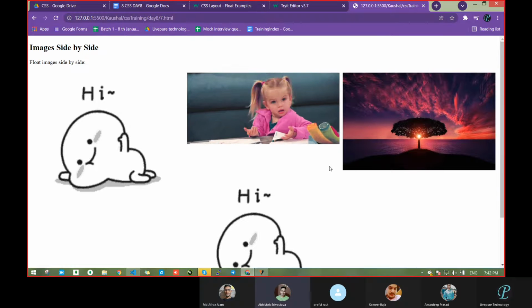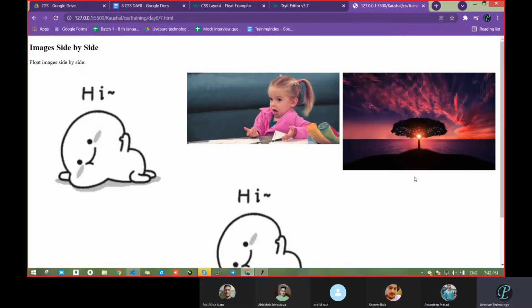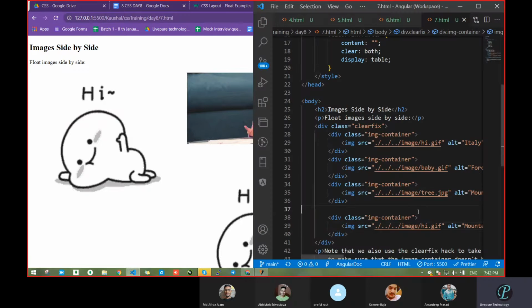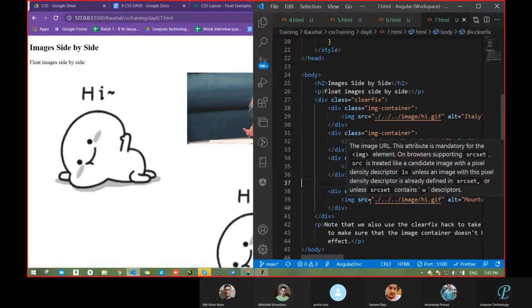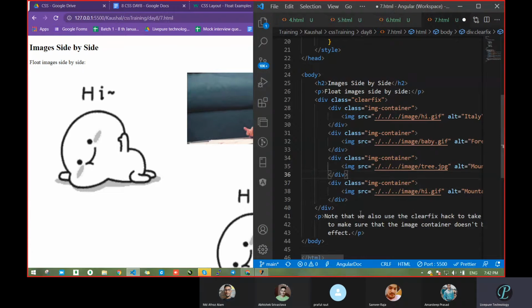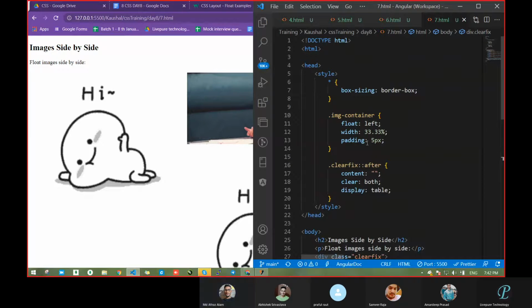Sorry, for float. First, see, float will not work, because with the help of float you can pass only left and right, and that float is already available. I will give you one suggestion. Image container is there. Approach, tell me. Sir, the width size is there in CSS, no, sir. Yes, width is there. Correct. This one can decrease, sir. How much? Tell me exact. Exactly 25, sir. 25. Yes.